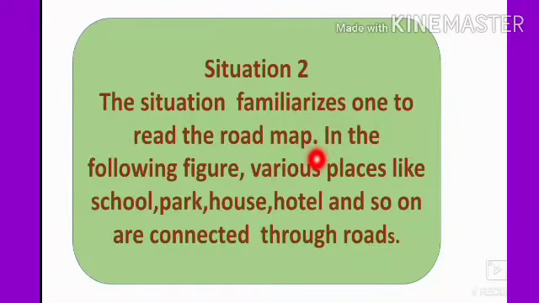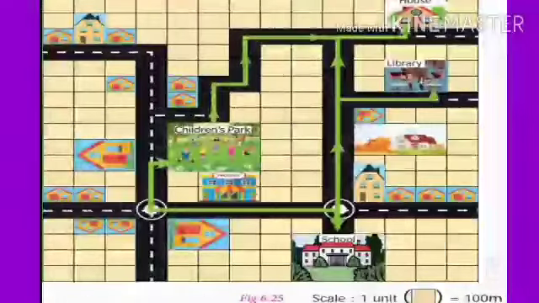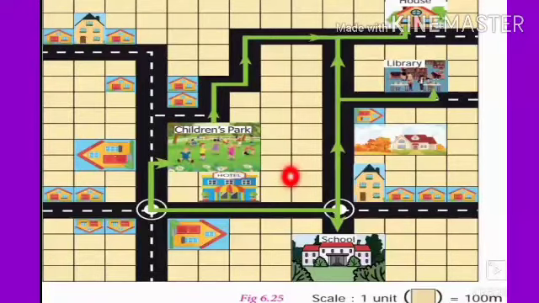Question 2. The students want to read the road map in the following figure. And here various places like school, park, house, hotel and so on are connected through roads. Find the distance using the scale. And here each scale indicates 1 unit, which is 1 square equal to 100 meter.